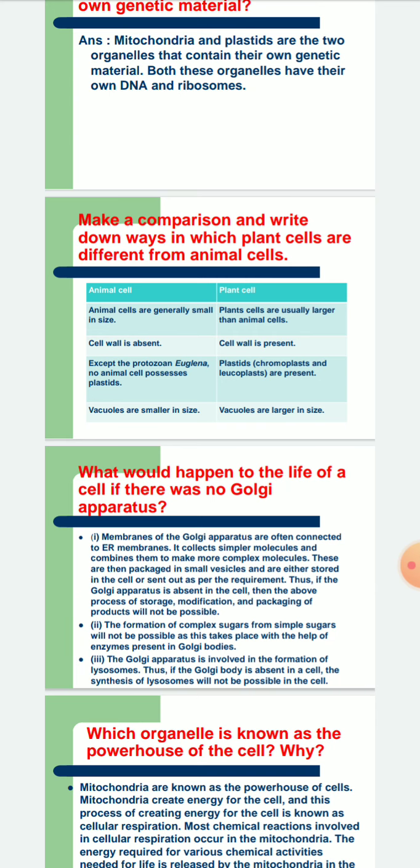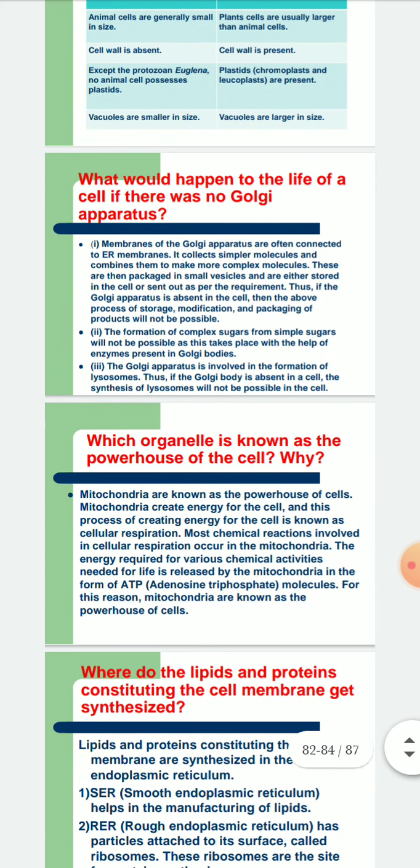What would happen to the life of a cell if there is no Golgi apparatus? Membranes of the Golgi apparatus are often connected to ER membranes, that is endoplasmic reticulum membranes. It collects simpler molecules and combines them to form more complex molecules. These are often then packaged in small vesicles and are either stored in the cell or sent out as per the requirement.